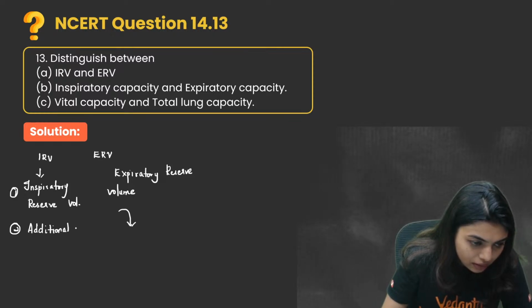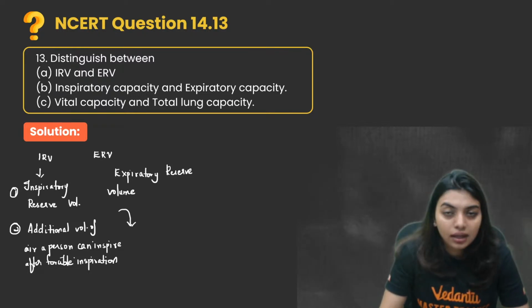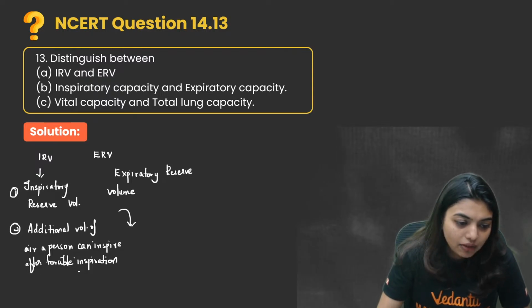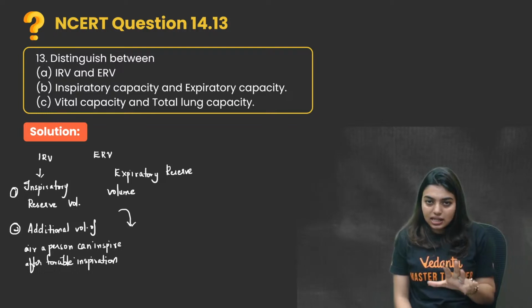Additional volume of air a person can inspire after forcible inspiration. Like I do, after that also, how much air can I take in? After forcible inspiration, how much air can I take in still? That is the first one.